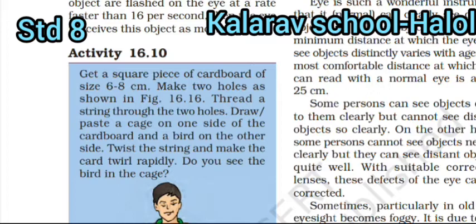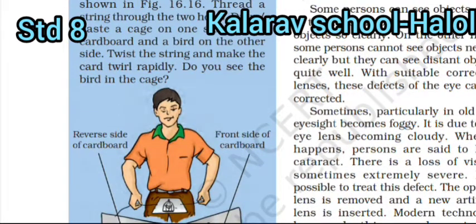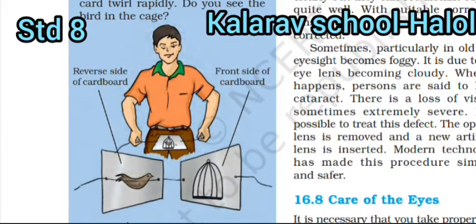Some persons can see objects close to them clearly but can't see distant objects so clearly. On the other hand, some persons cannot see objects nearby clearly but they can see distant objects quite well. With suitable corrective lenses, these defects of the eyes can be corrected. Sometimes, particularly in old age, eyesight becomes foggy. Foggy यानी उसमें जो है ख़राब हो जाती है. It's due to the eye lens becoming cloudy.